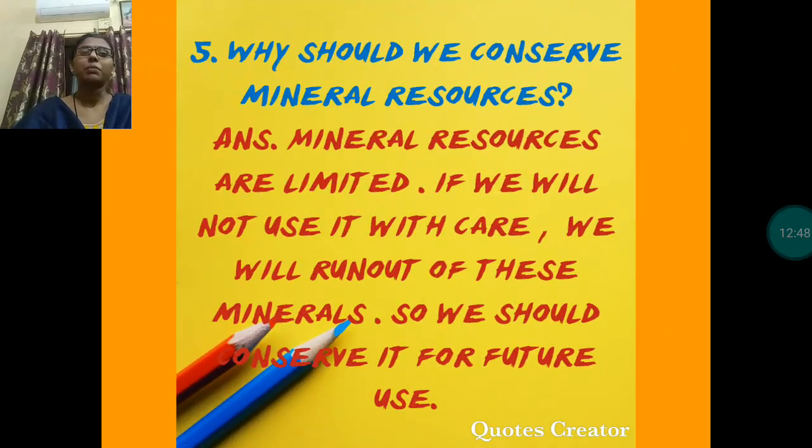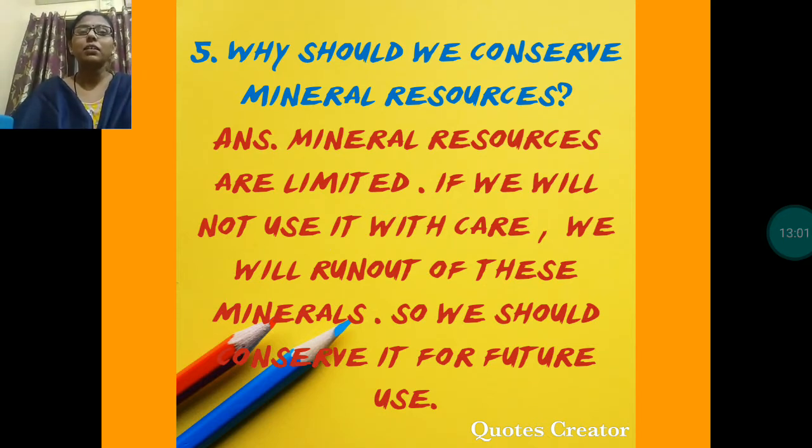Next, question number 5. Why should we conserve mineral resources? This is a very important question. As I had taught you, these mineral resources are limited, and if we do not use them with care, we will run out of these minerals. So we should conserve them for future use.